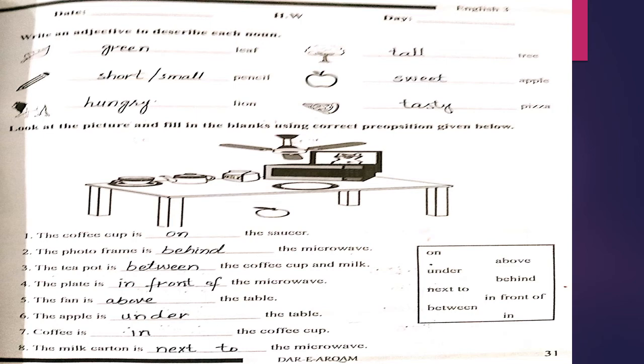The next one is the photo frame is behind the microwave. The third one is the teapot is between the coffee cup and the milk. Fourth one is the plate is in front of the microwave. The fifth one is the fan is above the table. The sixth one is the apple is under the table. Seventh is coffee is in the coffee cup. Number 8 is the milk carton is next to the microwave.